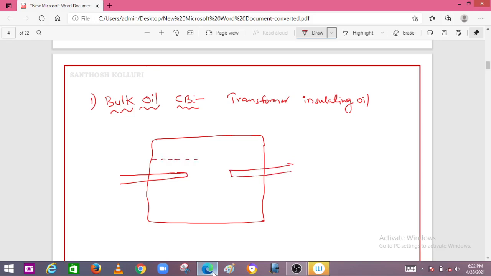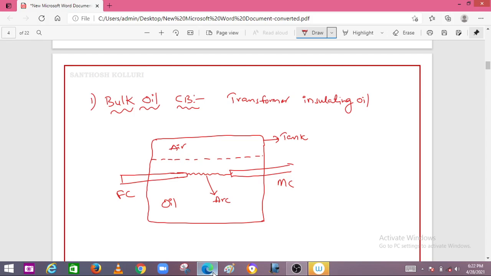Whenever there is an opening of a circuit breaker, this is a fixed contact, this is a moving contact, and when the contact is moved, the arc is struck between the two contacts. This is the arc, and this is the oil, insulating oil. This is the moving contact, and this is the fixed contact, right? And this is the air, and this is a tank or a vessel, the circuit breaker chamber or circuit breaker vessel.